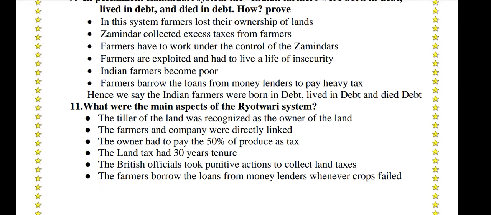Last question. What were the main aspects of the Raitawari system? The tiller of the land was recognized as the owner of the land. The farmers and the company were directly linked. The owner had to pay 50% of the produce as tax. Here, owner means farmers. The land tax had a 30 years tenure. The British officials took punitive actions to collect land taxes. The farmers borrowed loans from moneylenders whenever the crops failed. You can write an additional point: the irony is that even though the farmers were the owners of the land, they had to suffer a lot in the Raitawari system.